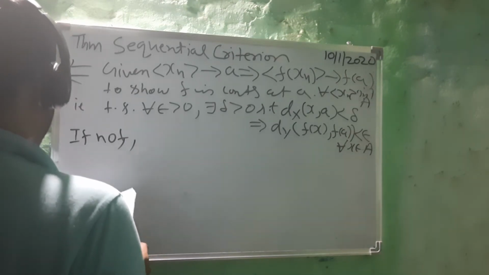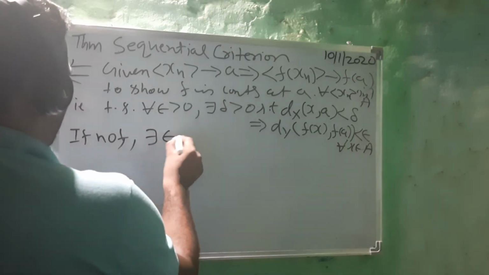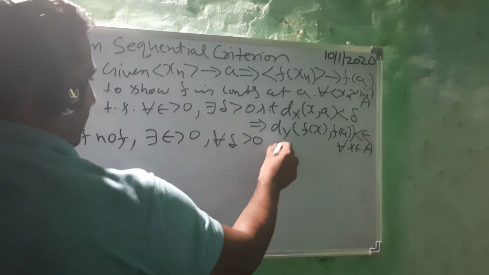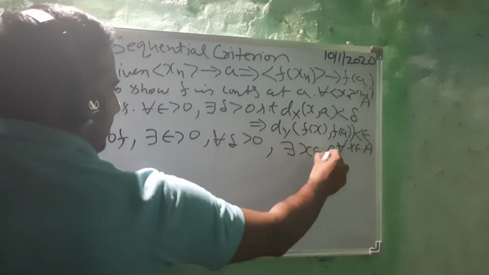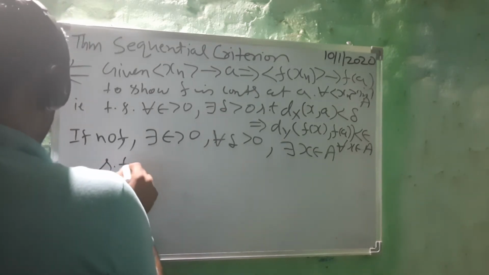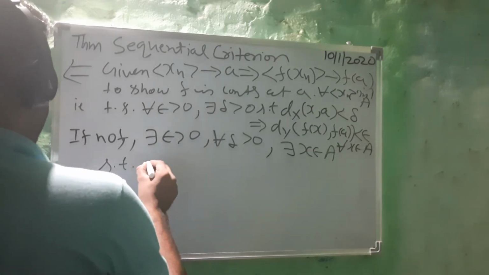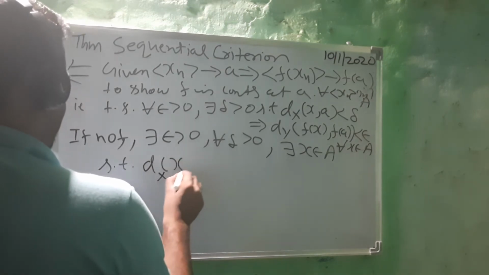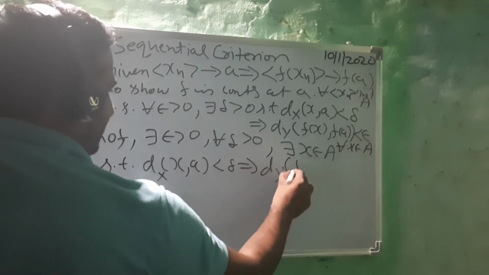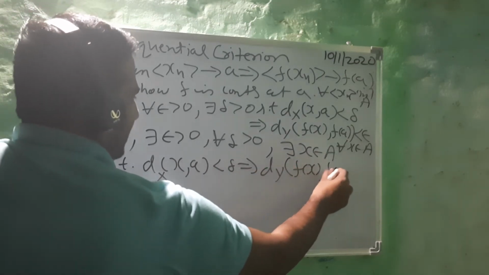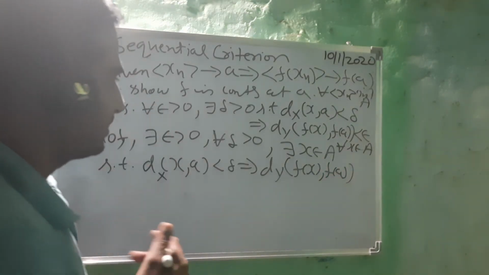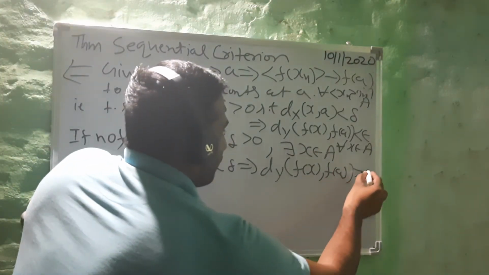So if not, that means there exists epsilon greater than 0 such that for any delta greater than 0 there is at least one x belonging to A such that distance of x, a less than delta and distance of f(x), f(a) is, what sign will be here? Greater than or equal to epsilon.